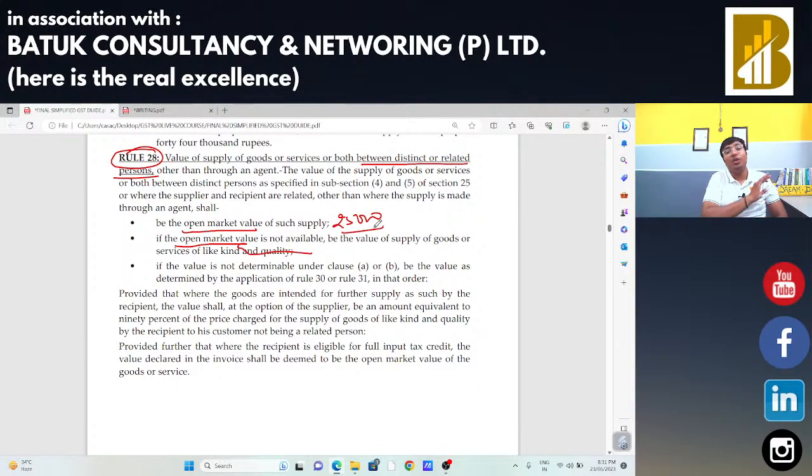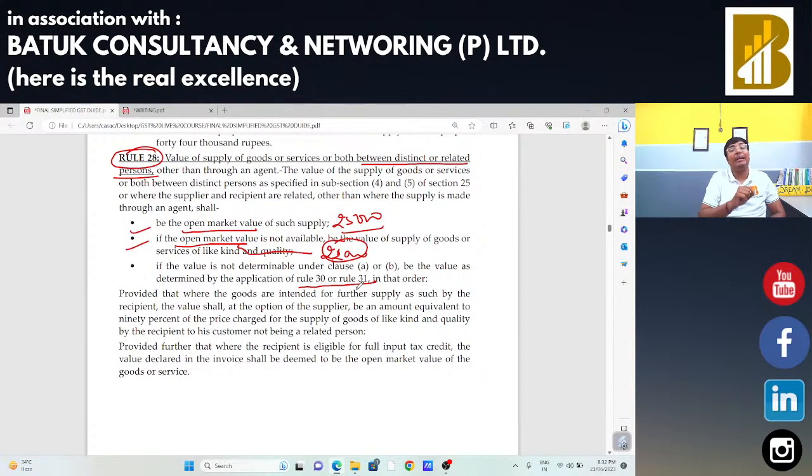If that same television is not available, in that case, we may take the value of a similar television. Just suppose the value of the similar television is 22,000 rupees. In that case, we may take the value of supply as 22,000 rupees. Now, if we are not able to decide the value of supply as per point A, that is open market value, and like kind and like quantity value, in that case, we may take the reference of rule number 30 and 31. So, in case of rule number 27, we saw that if you are not able to decide from A, B, and C, in that case we may take the reference of rule number 30 and 31.